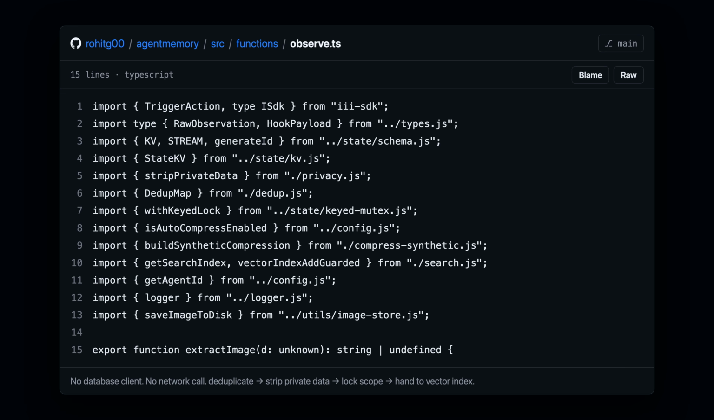Now read the file that feeds into it. observe.ts, 345 lines. The imports are the architecture: privacy strip, dedup map, keyed lock, autocompress check, vector index add. No database client, no network call. The entire memory pipeline runs locally in process. That is the system. Third signal, churn.